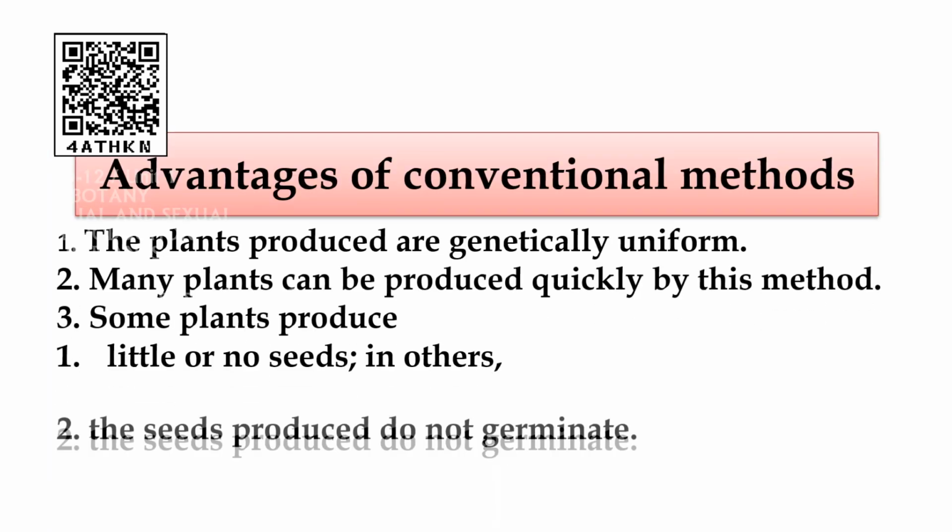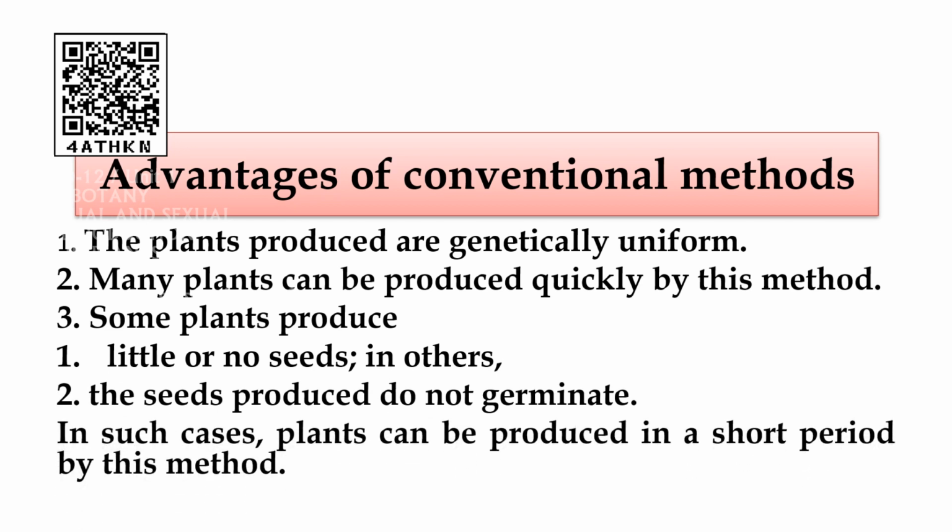Advantages of conventional methods. The plants produced are genetically uniform, so the productivity or yield of a crop plant is assured. Many plants can be produced quickly by this method. Some plants produce little or no seed, students. In some plants, the seeds produced do not germinate. In both cases, we are able to apply the conventional method, and plants can be produced in a short period.